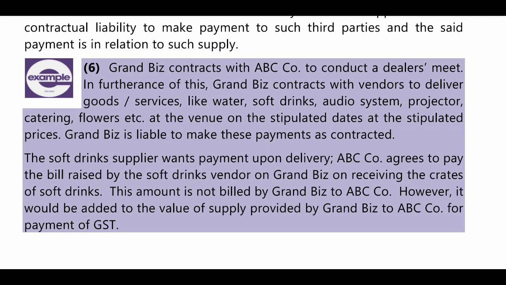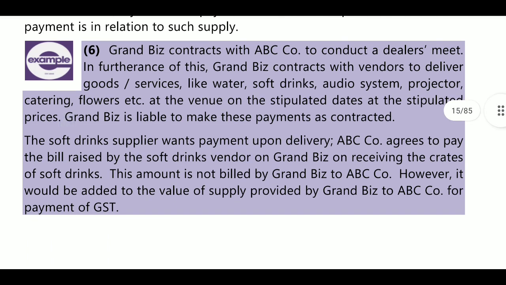So the amount is directly paid by the customer to another person, because he is taking those services from one person. Here ABC company has contracted with Grand Bridge for their event, and they provided all services. For one service they provided through a third party, and that payment was done by the ABC company. So when the invoice is provided by Grand Bridge, it must include the value of soft drink and pay the GST also, because that value was payable by Grand Bridge but paid by the ABC company.